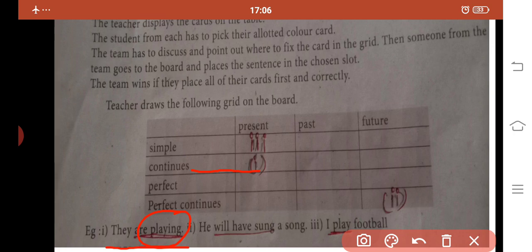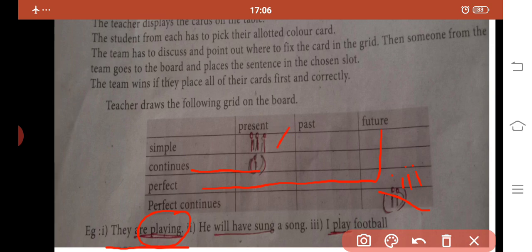Next one, in the second question: he will have sung. Will have sung is future perfect tense. So this one is wrong. We have to put this one here, in future perfect tense. Next one, I play football. Here the verb play is the simple form of the verb, so this is present tense.